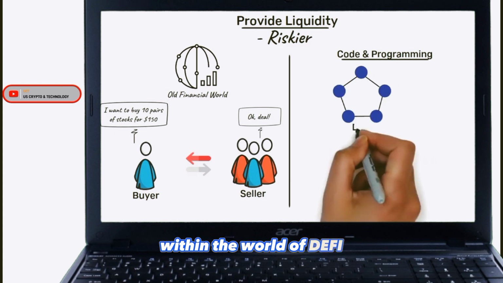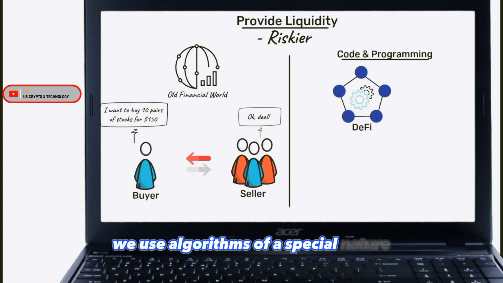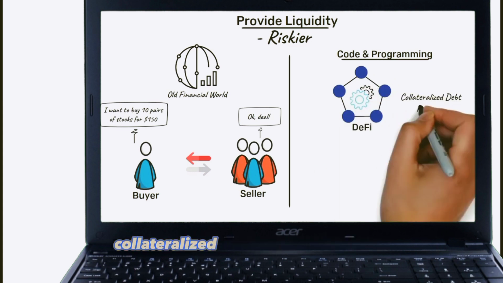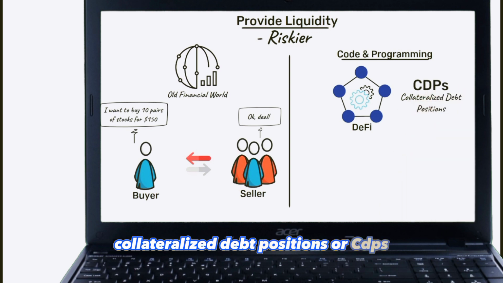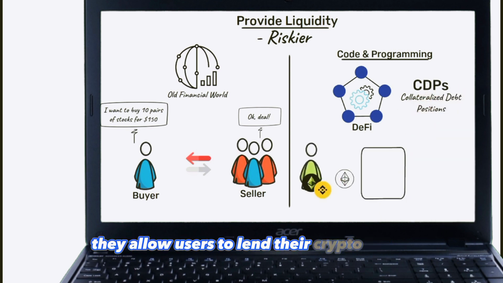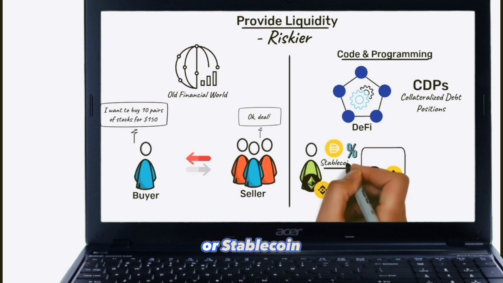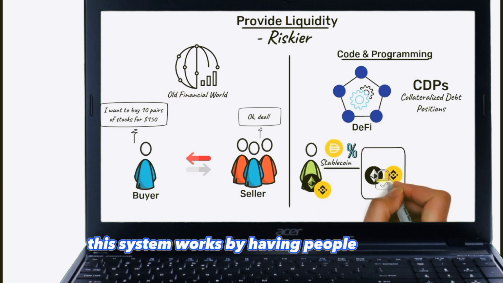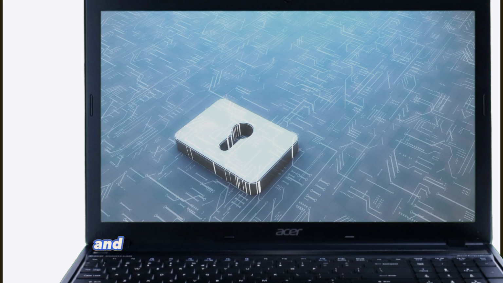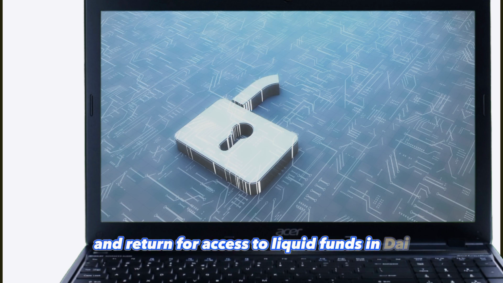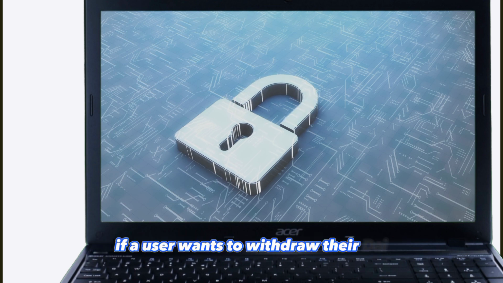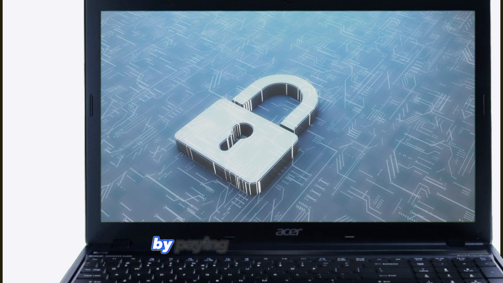Within the world of DeFi, we use algorithms of a special nature. These algorithms are called collateralized debt positions, or CDPs. They allow users to lend their crypto assets in exchange for interest payments paid out in DAI, a stablecoin. This system works by having people lock up their crypto assets as collateral in return for access to liquid funds in DAI. If a user wants to withdraw their DAI, they can unlock their collateral by paying back their loans plus interest.